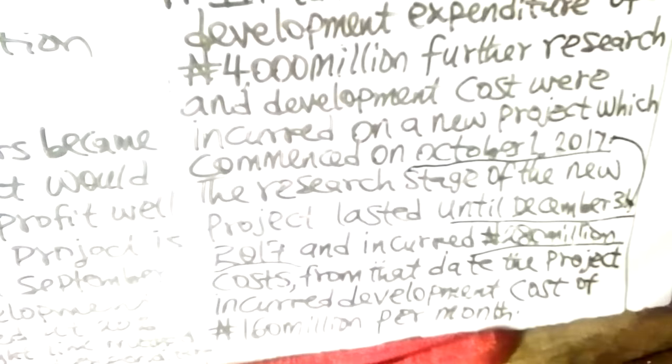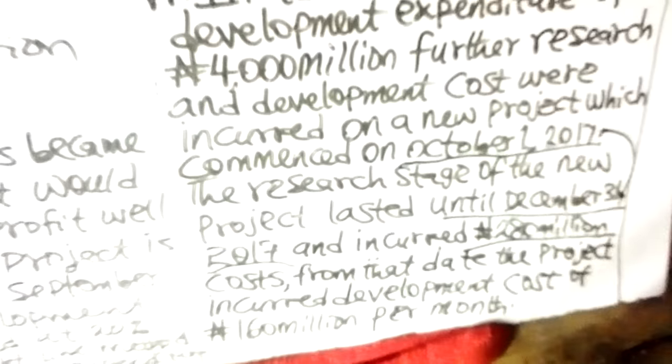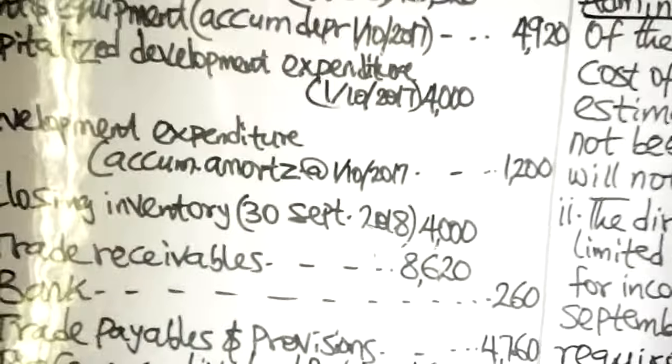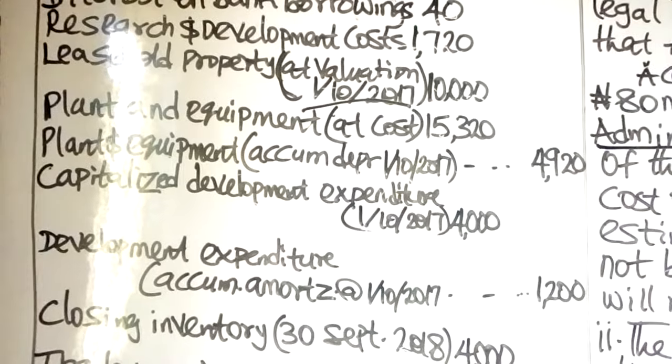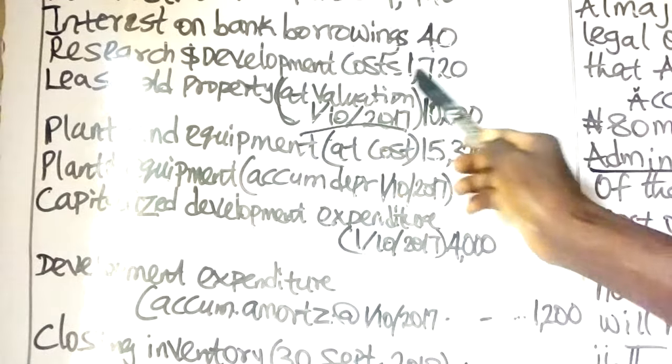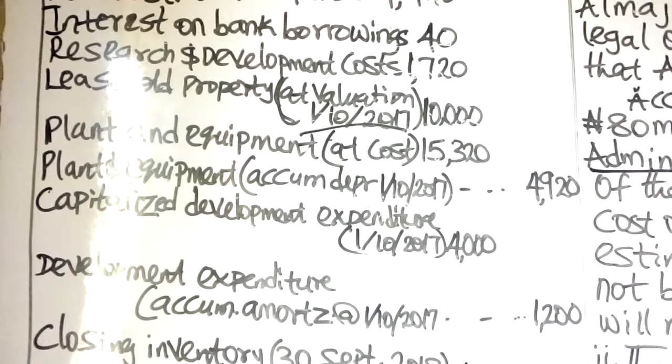1,720. That is the research and development expenditure. If you go through your trial balance, you will see the 1,720 there, the research and development cost. That is the 1,720 they are referring to.